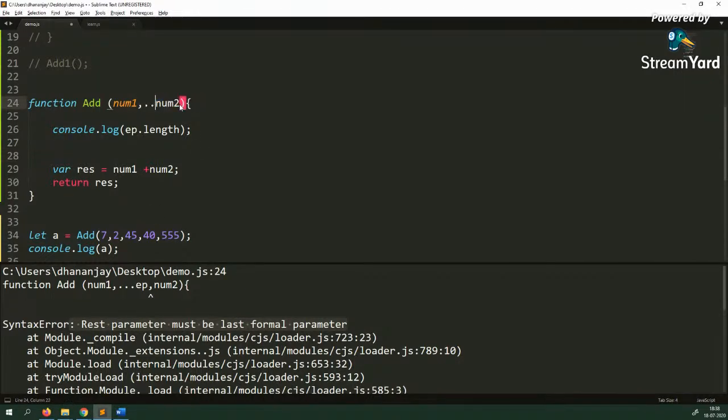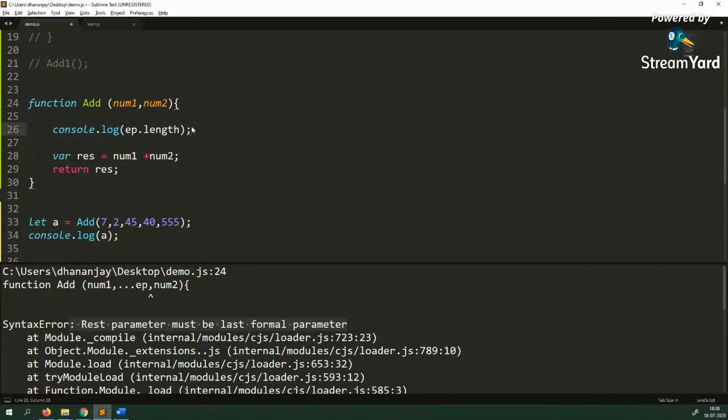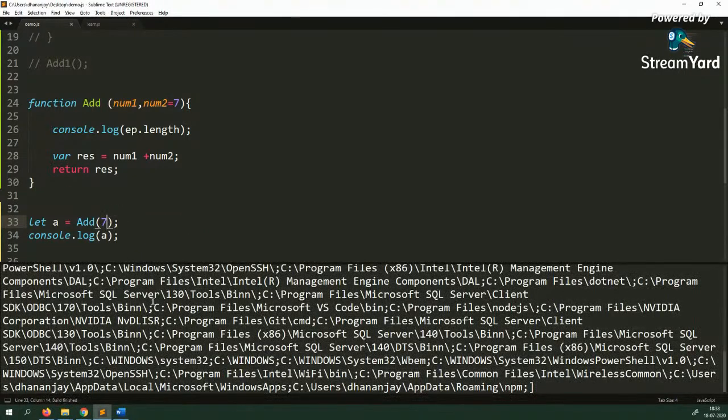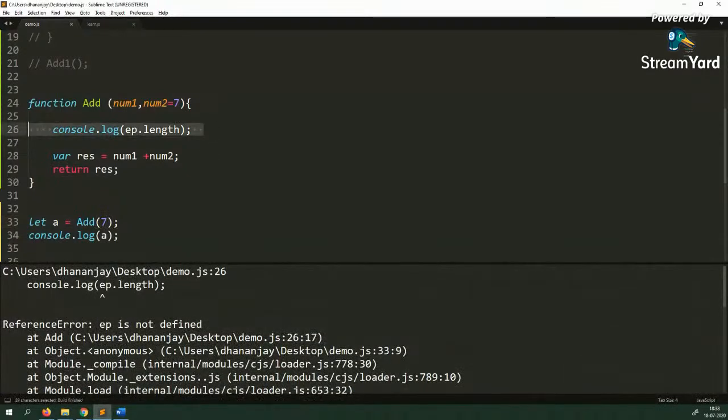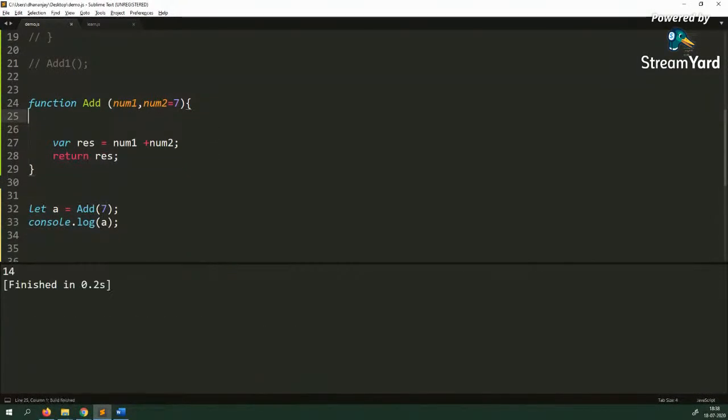All right. So the arguments object and REST parameter we have covered, and there's something called a default parameter. It means if you say num2 equal to 7, and let us say you are not passing that value, JavaScript will take that default value.